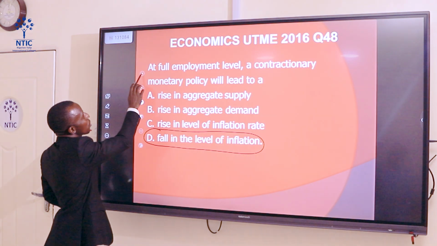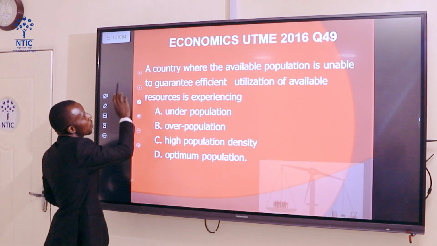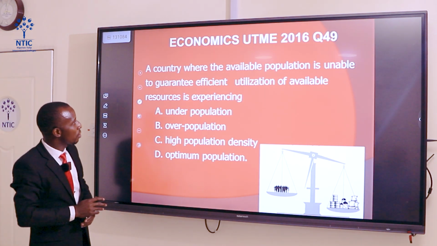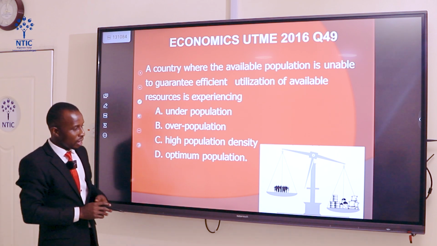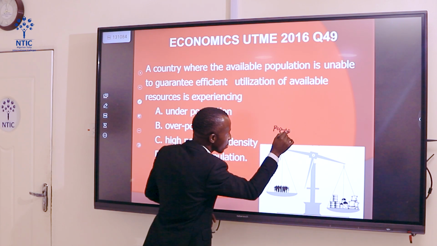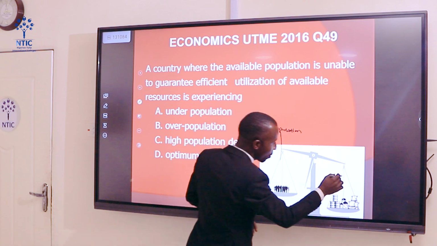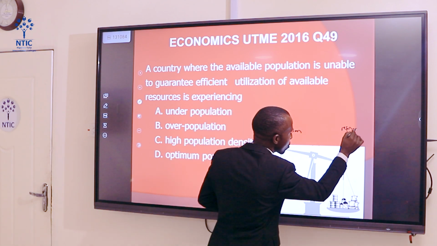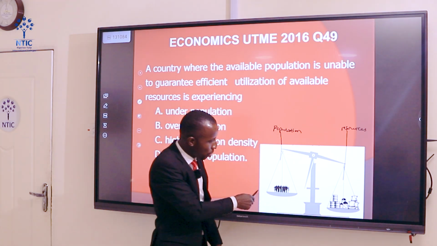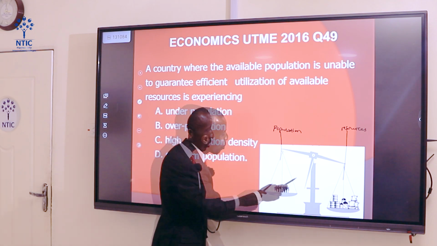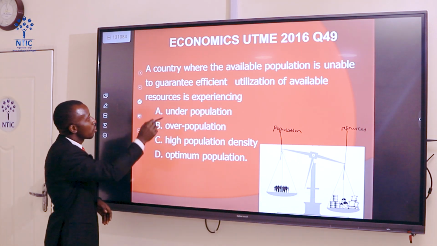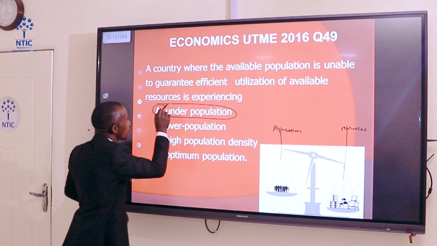Now, question 49. A country where the available population is unable to guarantee efficient utilization of available resources is experiencing dash. Now, when you look at this scale, we have this as the population, and we have the resources. You can see that the resources carry more weight than the population, which means the population of the country is small when compared to resources. And that's the case of a country experiencing underpopulation, which is option A.